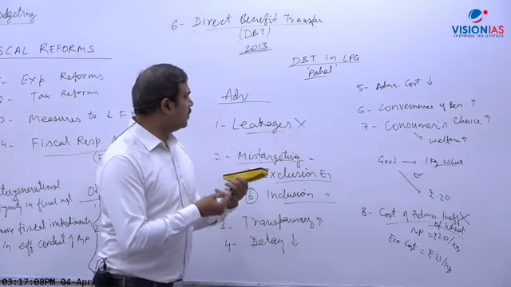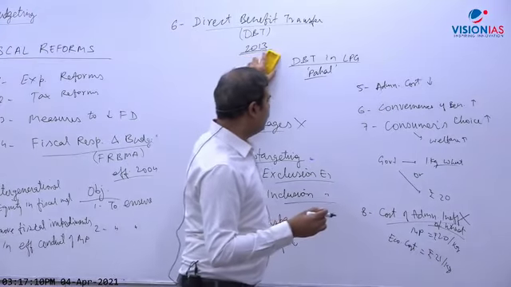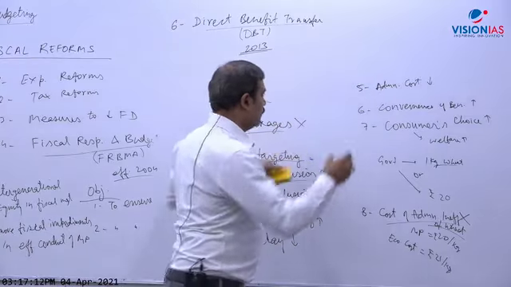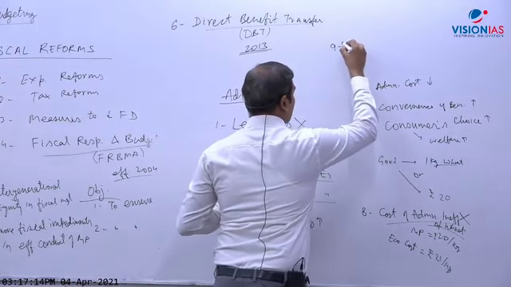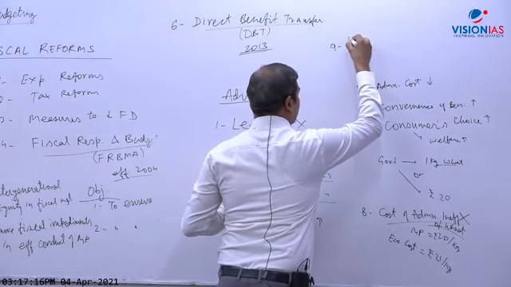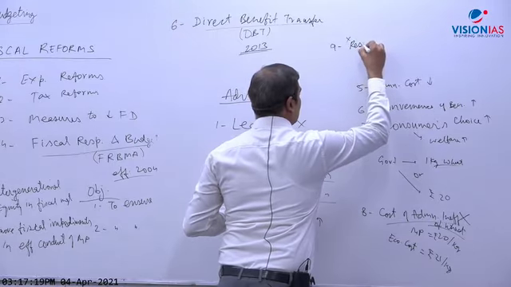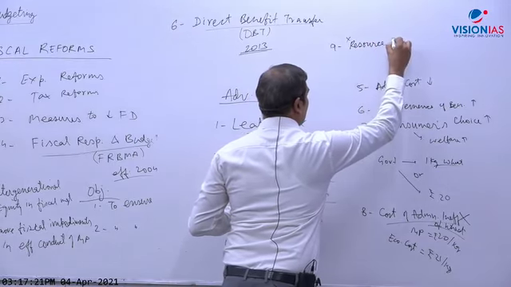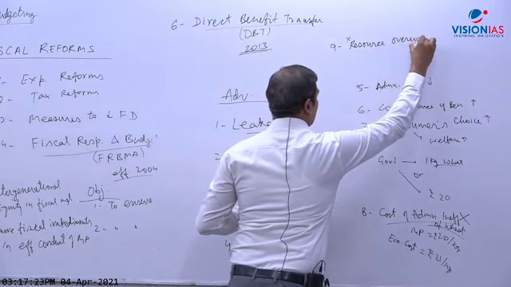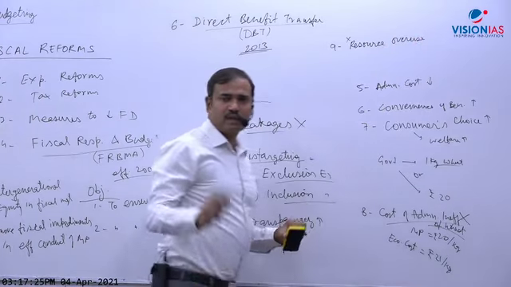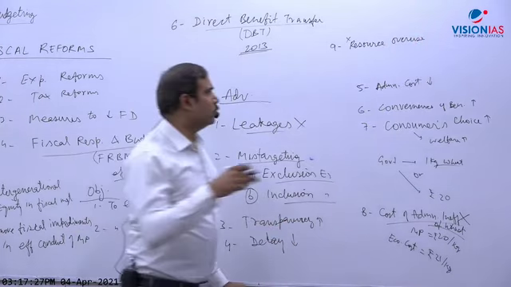Apart from that, if DBT is there, it will check resource overuse, or we can say eliminate resource overuse. I have already told you this thing.